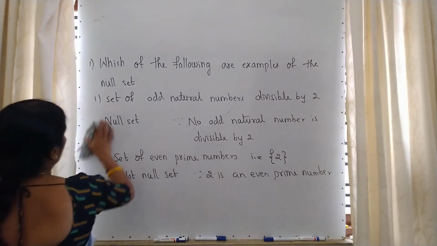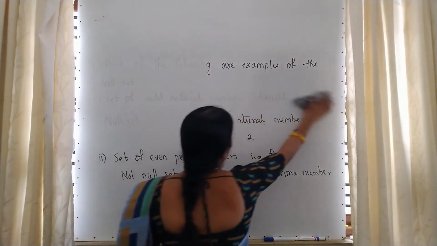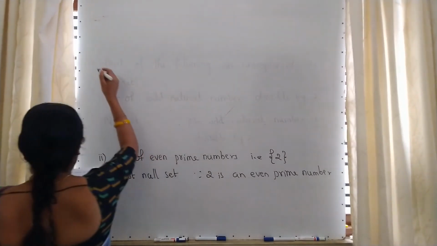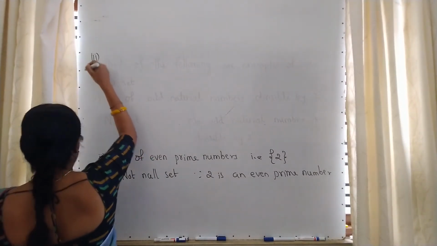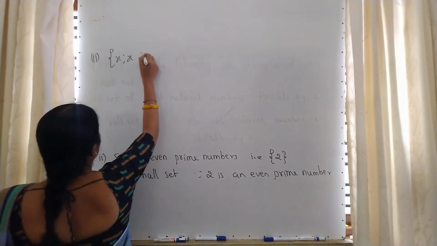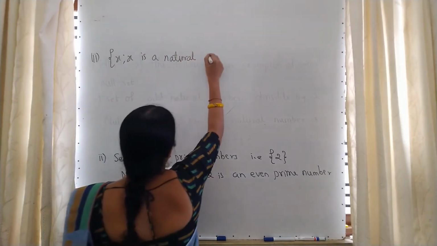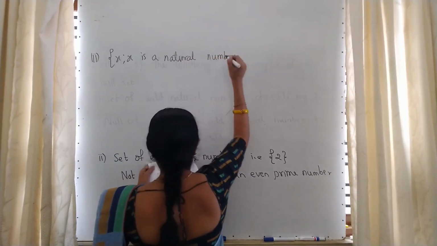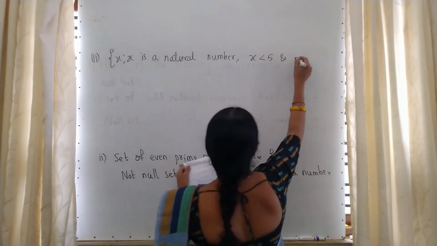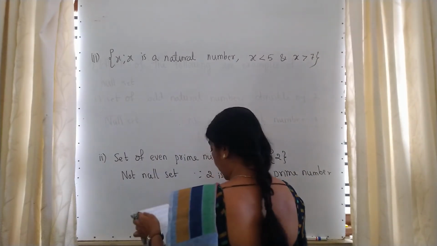Now I am giving you 2 questions as an assignment. Assignment means you have to try, and in the next class I will give the answer of that question. Third one, that is assignment question: X such that X is a natural number. Already I told you natural means swabhavika sankhyagalu. Natural number which is less than 5 and greater than 7.